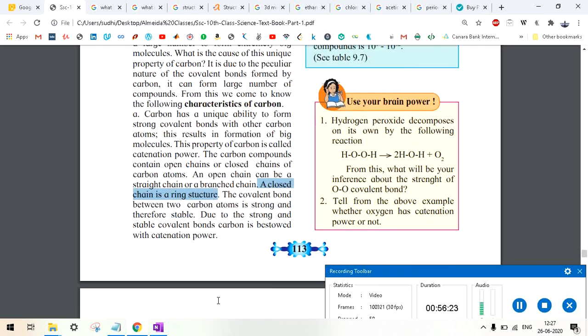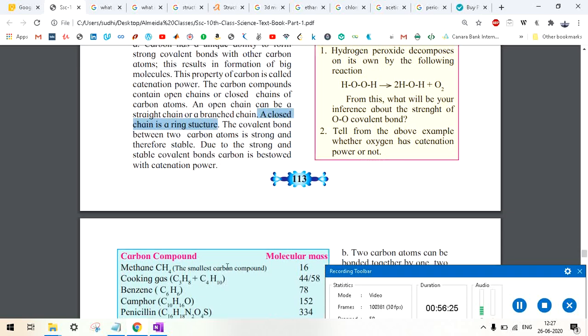So these are actually the structures of carbon compounds. The covalent bond between two carbon atoms is strong and therefore stable. Please note, when they are saying strong, it means they are just strong. They are not saying that they are stronger than the ionic bonds. Now, due to the strong and stable covalent bonds, carbon is bestowed with catenation power.